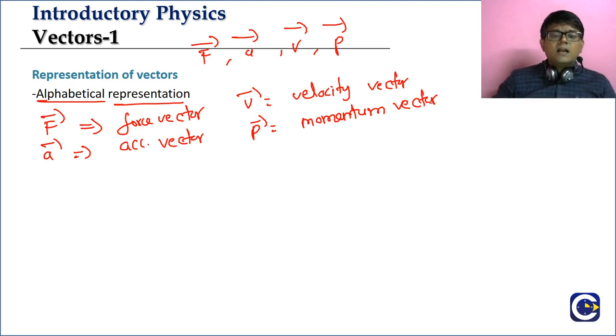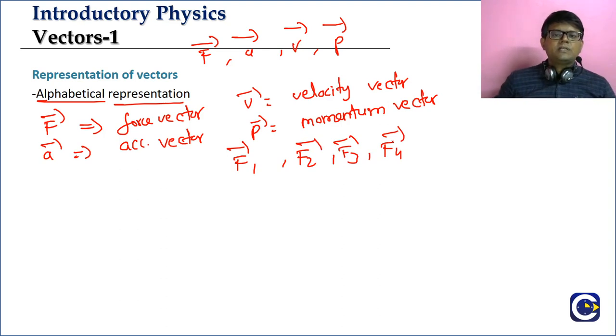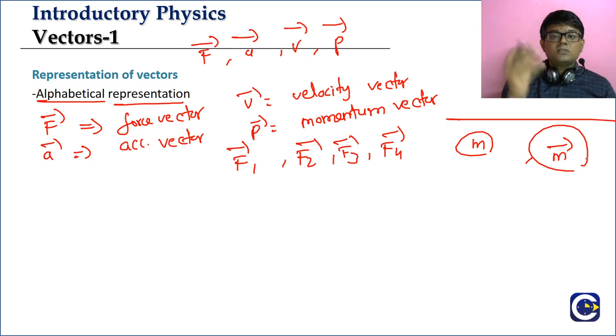Sometimes, for example, if there are many forces, we'll write F1 bar, F2 bar, F3 bar. So we'll add a subscript to show that there are so many forces. This is what we call the alphabetical representation. Here you should know that just because we put a bar above the symbol, the particular quantity is not going to become a vector. For example, what is the symbol that we use for mass? Small m. If we put a bar above small m, mass is not going to become a vector. This is just a representation.